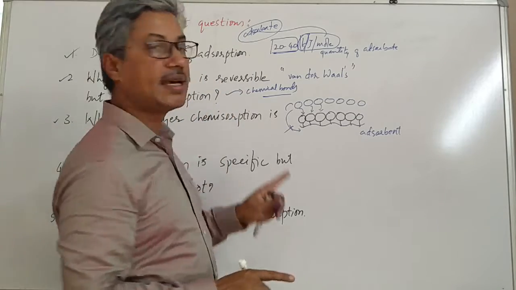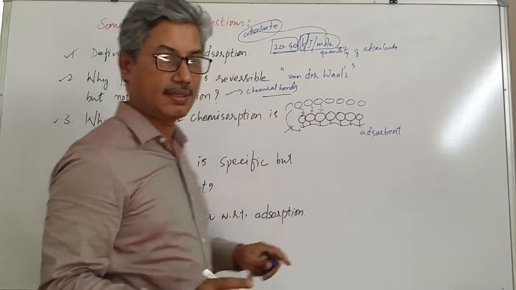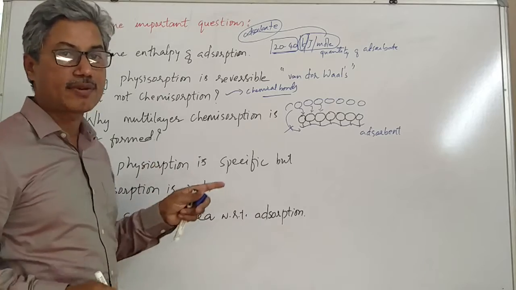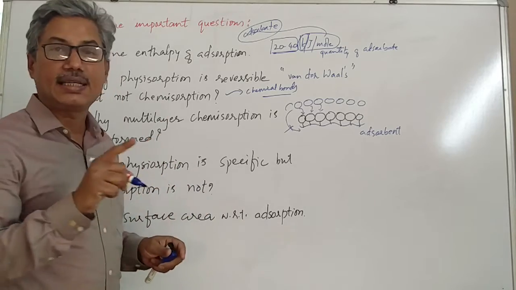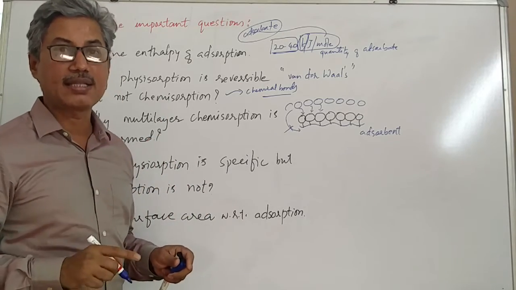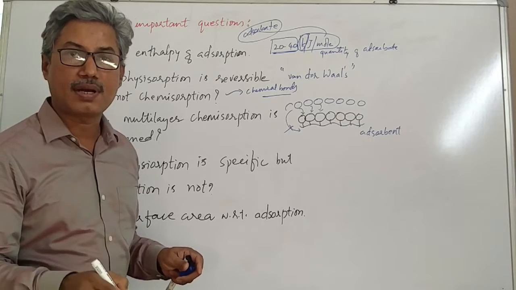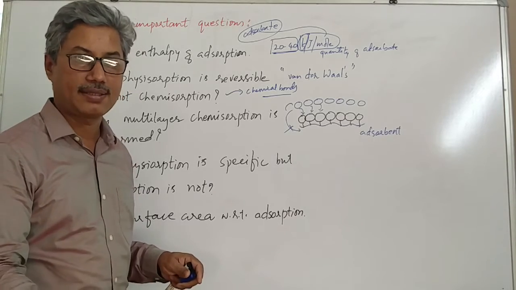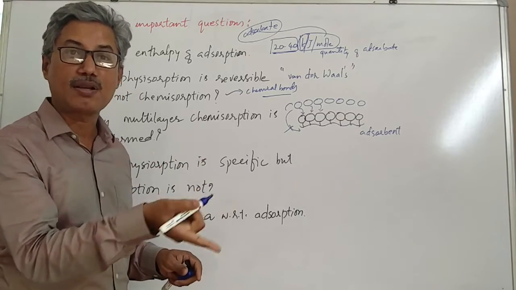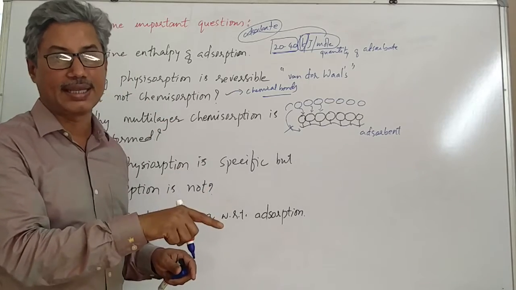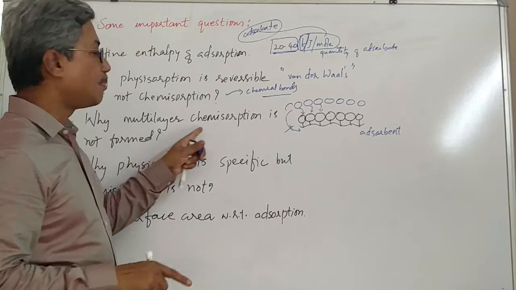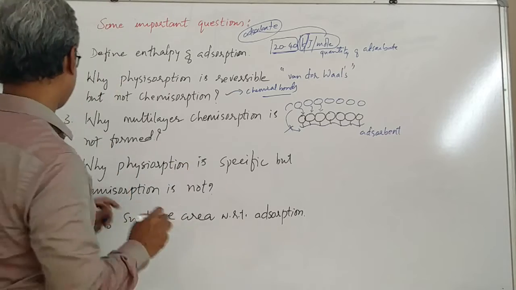Hence, multilayer chemisorption is not possible. Okay, in one sentence, how can we answer? The second and subsequent layer particles cannot adsorb on the adsorbent. They undergo adsorption on adsorbate particles only. Clear students? That's why multilayer chemisorption is not formed.